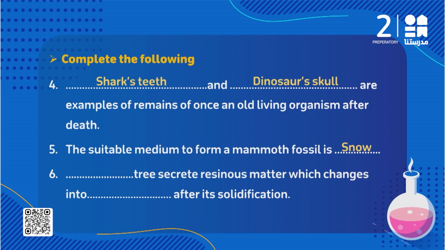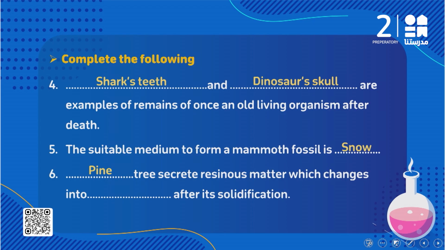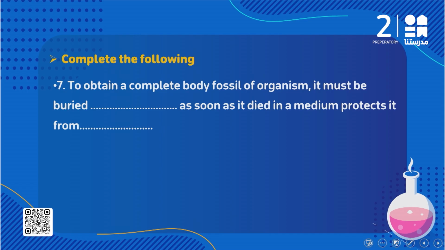Number 6: blank secrete resinous matter which changes into what after its solidification. We said we have a type of tree called pine tree, and it secretes resinous matter which changes into amber after its solidification. When pine trees secrete resinous matter, they form a type of fossil called amber fossil, and amber fossil preserves insects from decomposition, forming what? A complete body fossil.